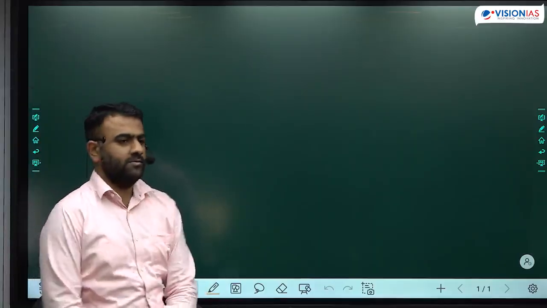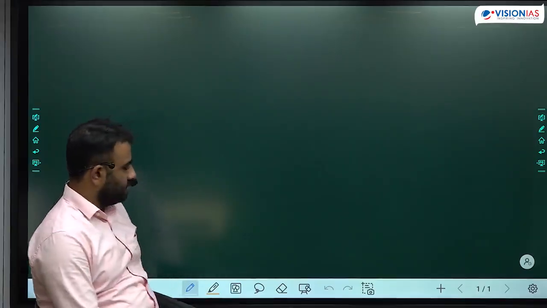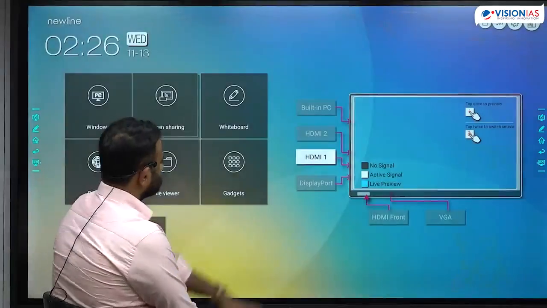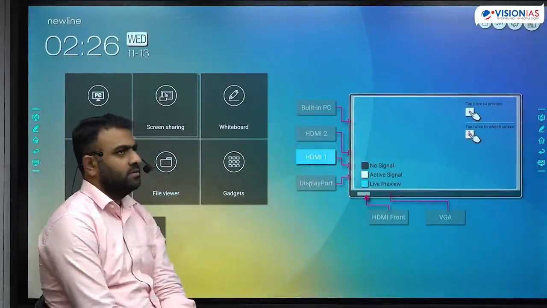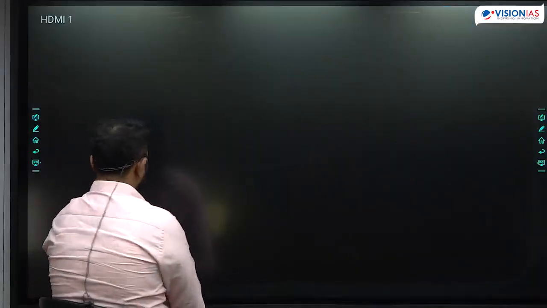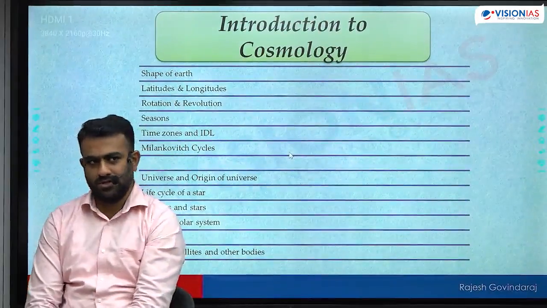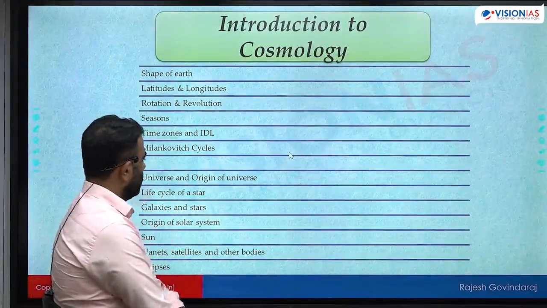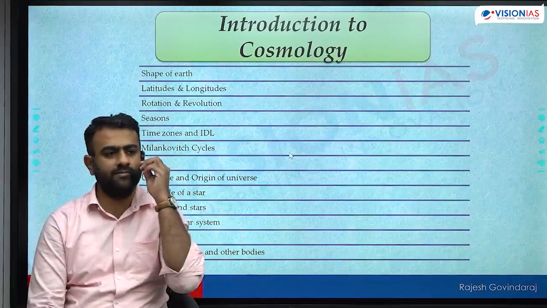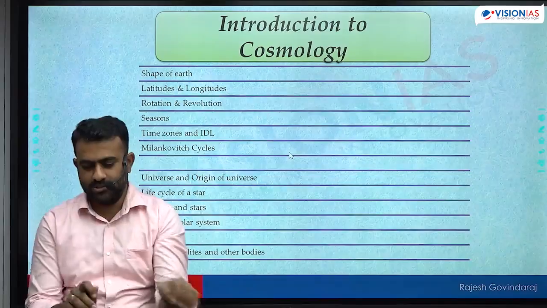So last class we had a brief introduction to the subject of geography. We also studied a few concepts related to cosmology. That includes shape of Earth, geoid, evidences to prove the spherical shape, and then latitudes, longitude, great circles, rotation, revolution. Okay, यहाँ तक बात हुआ था, right? Any doubts here? All clear? So let's go ahead.